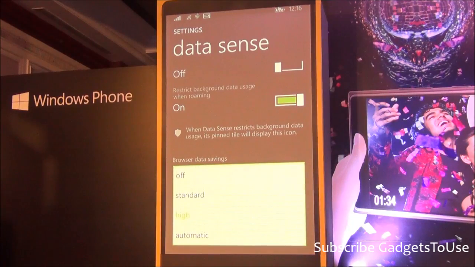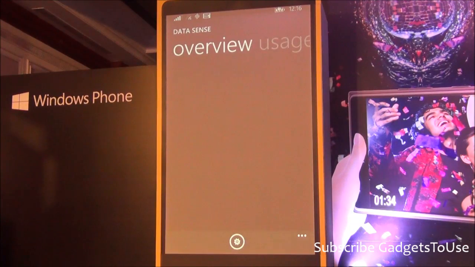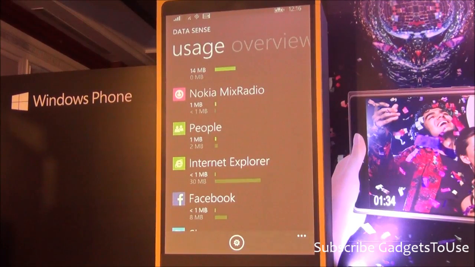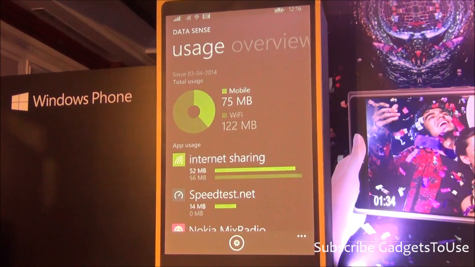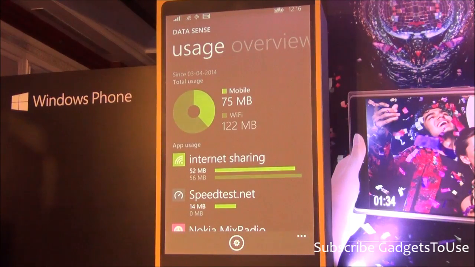So I can set it for automatic, but I've set it for high, where the compression is very heavy, so you can read the text, heavy compressed files, block some ads, etc. So it gets me a lot more juice out of my data plan. And what it does is shows me all the details about how my data is being used. And because we have sync your settings across Windows, which we'll talk about a little later, I'm able to offload across to my Wi-Fi networks across my home or office and be able to really know how much data is being consumed on my data plan, across what apps, and then how much I'm consuming out of my Wi-Fi networks.